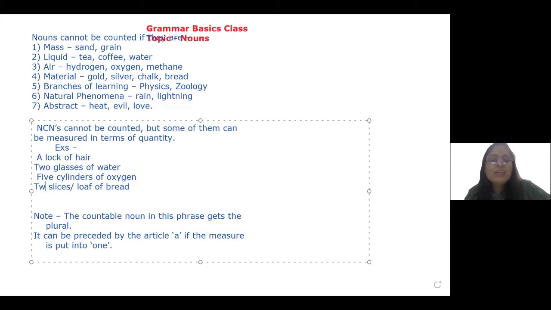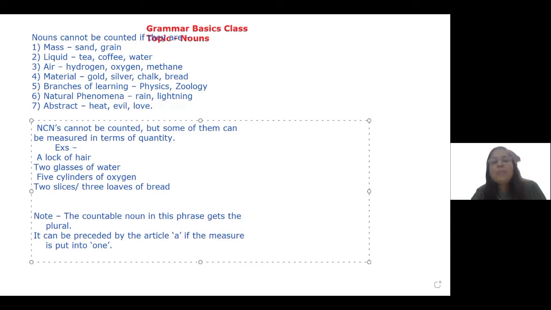If I buy 3 loaves, I will say I purchased 3 loaves of bread. And this is how we measure non-countable nouns, and we make a usage of it in this way.